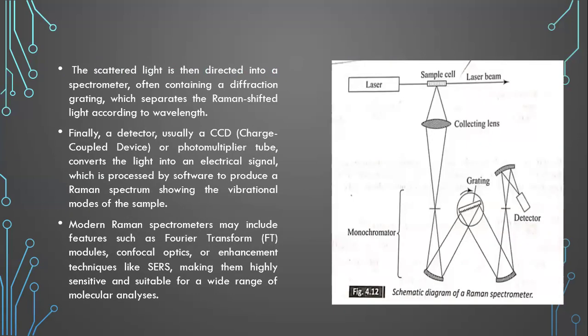The scattered light is then directed into a spectrometer, often containing a diffraction grating, which separates the Raman shifted light according to wavelength. Finally, a detector, usually a CCD or photomultiplier tube, is used to convert the light signals into electrical signals, which are then automatically processed by software to plot the Raman spectrum, showing the vibrational modes of the sample. In modern Raman spectrometers, we use Fourier transform methods or modules to make them highly sensitive and suitable for a wide range of molecular analysis.